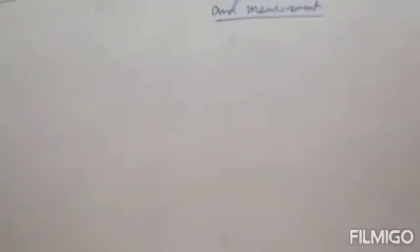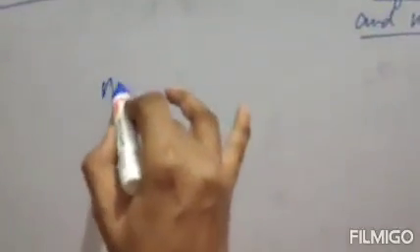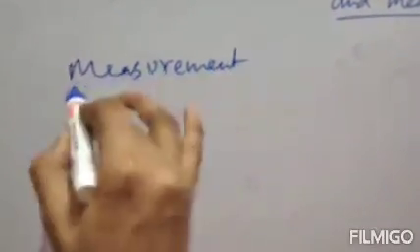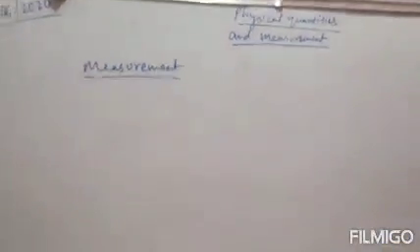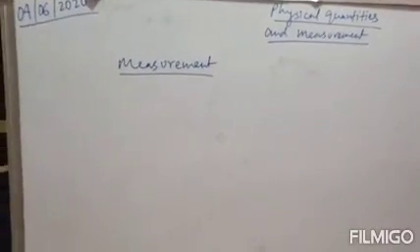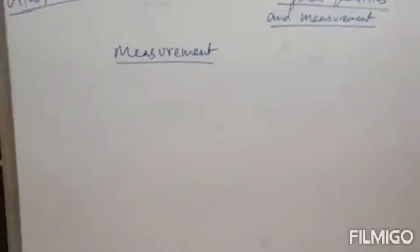What is measurement? The first term from this chapter is measurement. What is measurement actually? Measurement means to measure something, and the measurement could be anything. It could be length, mass, area, temperature, anything. Clear? So it is actually just a process by which we can measure anything. Clear? So this is a measurement.